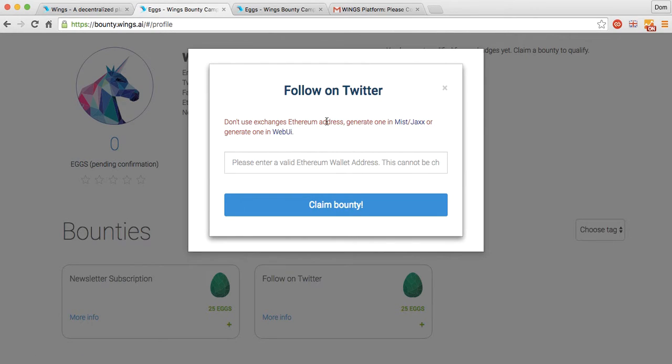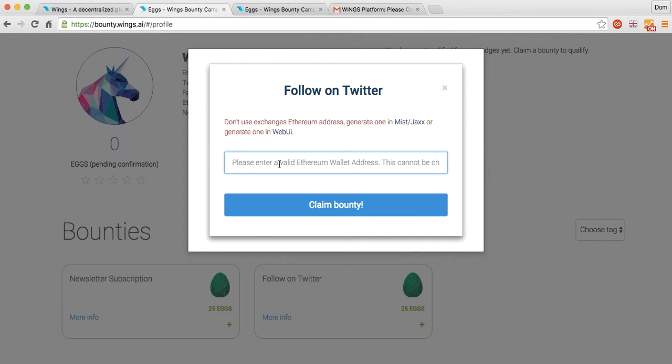And the reason why I need to have an Ethereum address is because eggs, as mentioned before, are going to be an Ethereum smart contract currency. And so for us to send them out at the end of the bounty period, we're going to need your Ethereum web address. Now be careful here, because this is a proof of concept system, and so once you enter in your Ethereum address, we will not allow people to change this because of just security precautions.